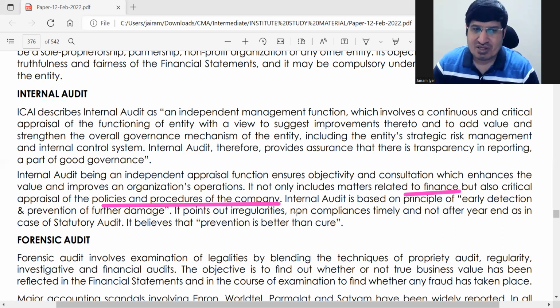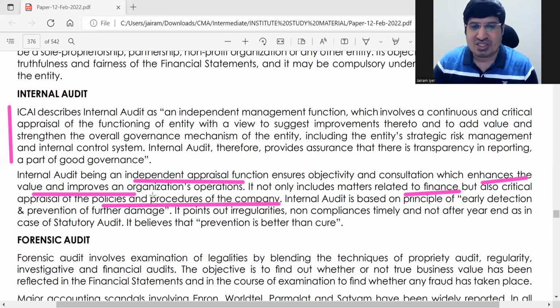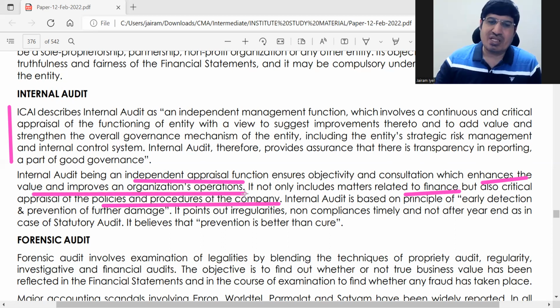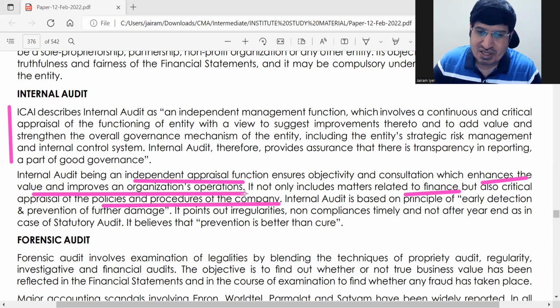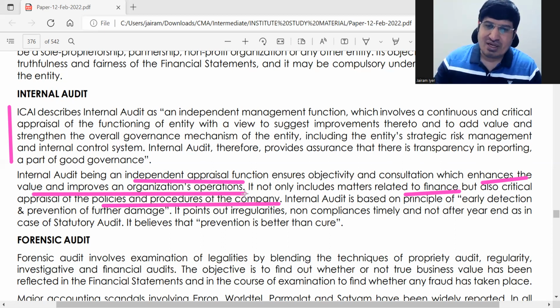ठीक है. So second point हम क्या करें, first point में you have defined it, then in the next you said it's an independent appraisal function and it enhances the value and improves the organization's operations. ठीक है. So अब जो भी गलतियां हैं, जो problems हैं वो highlight हो गए, then definitely the value of the organization will improve. Correct. Then you have to say it mainly relates to finance but also there is a suggestion given on policies and procedures of the कंपनी.